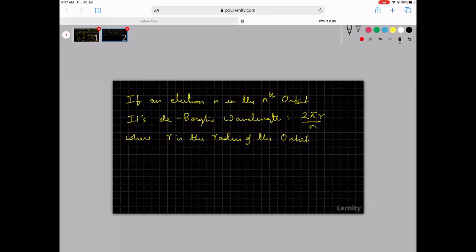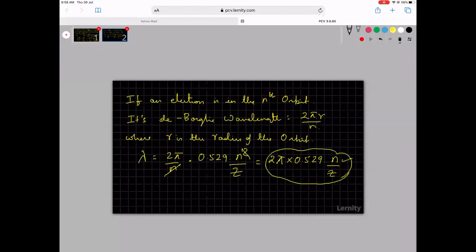So now I can say that the de Broglie wavelength is equal to 2 pi by n into 0.529 into n squared by z. Cancel n. So the de Broglie wavelength is equal to 2 pi into 0.529 into n by z. This is the de Broglie wavelength in the nth shell.